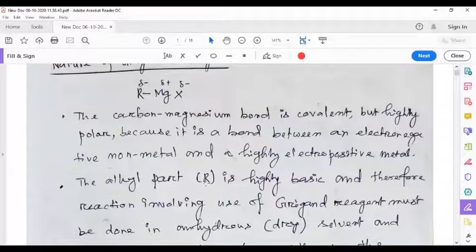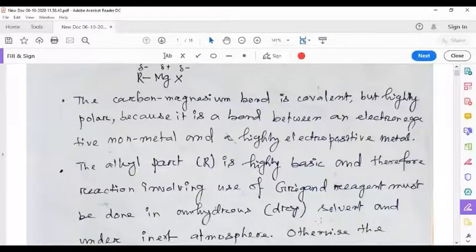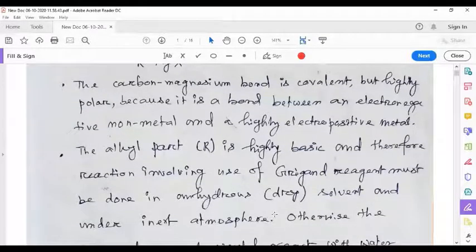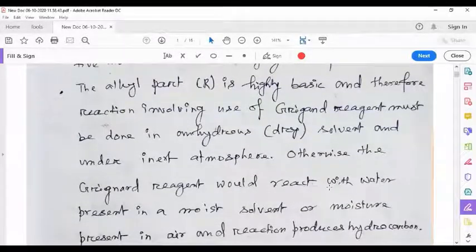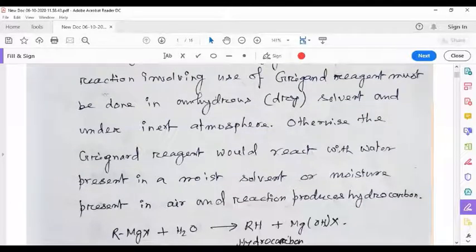The alkyl part R is highly basic, and therefore reaction involving use of Grignard reagent must be done in anhydrous or dry solvent and under inert atmosphere. Otherwise, the Grignard reagent would react with water present in moist solvent or moisture present in air, and the reaction produces hydrocarbon. It has already been explained that Grignard reagent has to be prepared in dry solvent or anhydrous solvent.